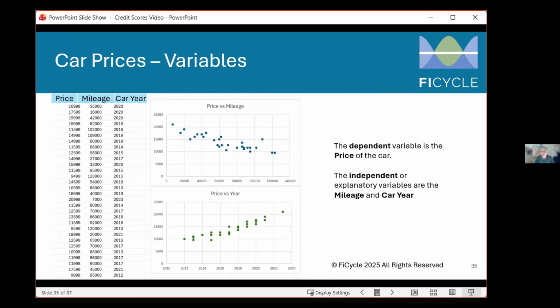So we have a simple model here, and we're going to be looking at some car prices subject to some variables. We're going to try and see if we can forecast the price of a car given information about the mileage and the car year. What we've done here is graphed those two variables, price on the y-axis versus the mileage on the x-axis, and the price versus the year of the car. And as to be expected, the more mileage, the lower the value of the car, and the newer the car, the higher the value of the car.